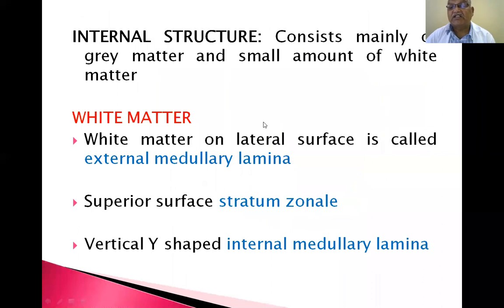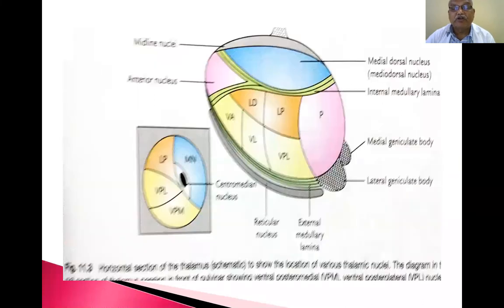Internal structure consists mainly of gray matter and a small amount of white matter. I already told you, the white matter on the lateral surface is called the external medullary lamina. The superior surface is the stratum zonale. A vertically Y-shaped internal medullary lamina divides the thalamus into anterior, dorsal and ventral parts. I will show you the Y-shaped segment.